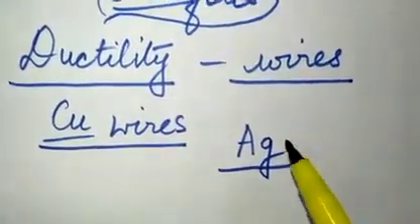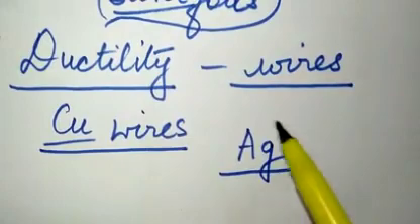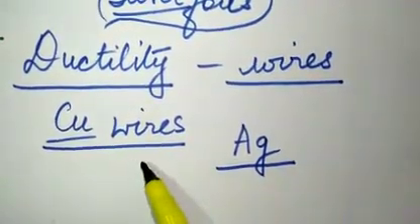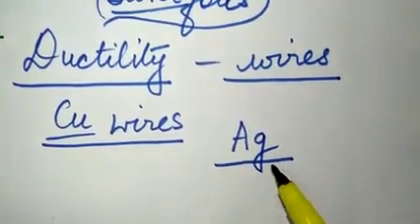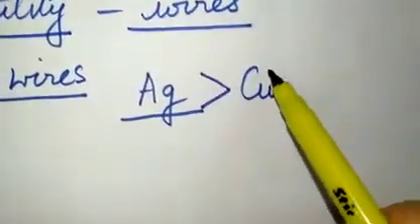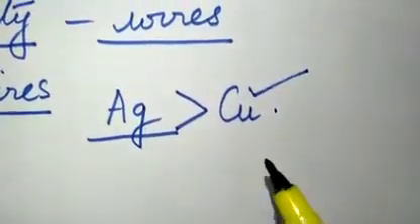But the problem is, why don't we use silver wires? Naturally, they are expensive as compared to copper, so we use copper wires at our homes. Silver is more ductile than copper, but we are using copper wires at our homes because they are less expensive.